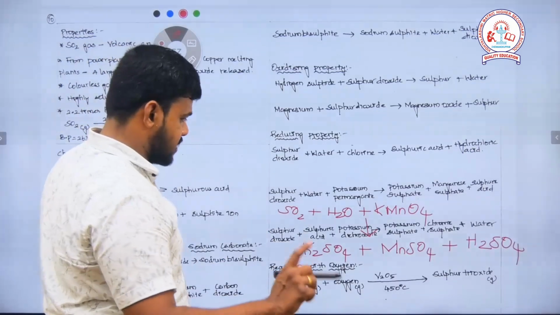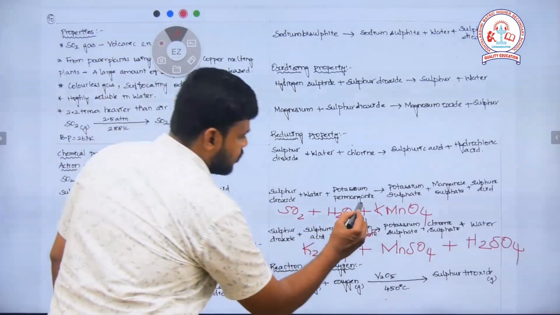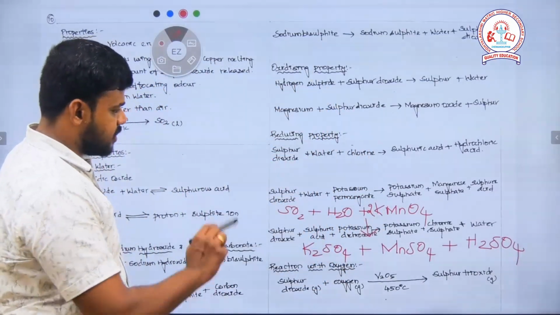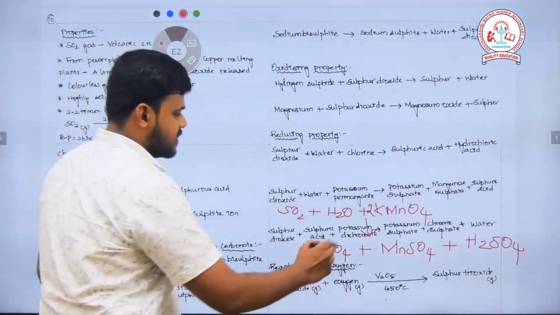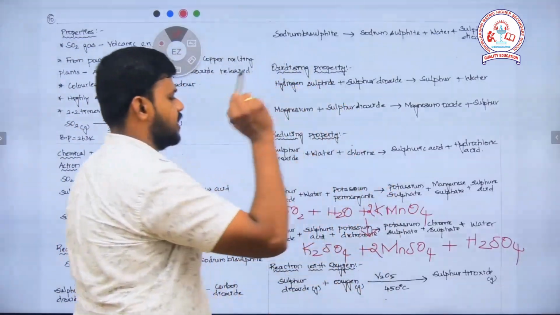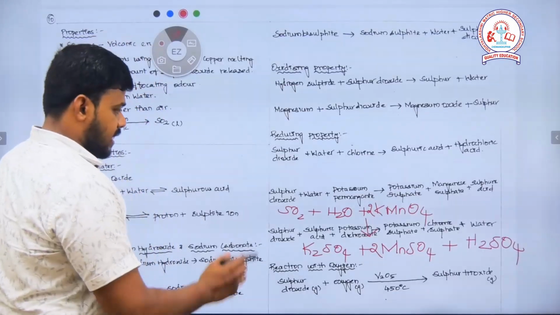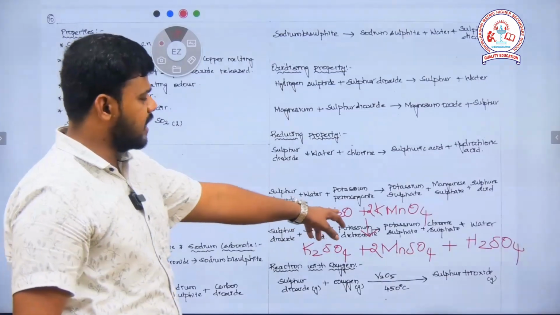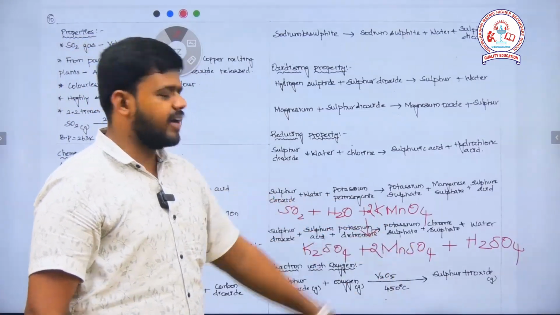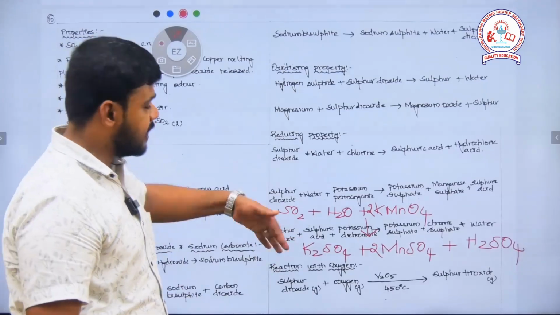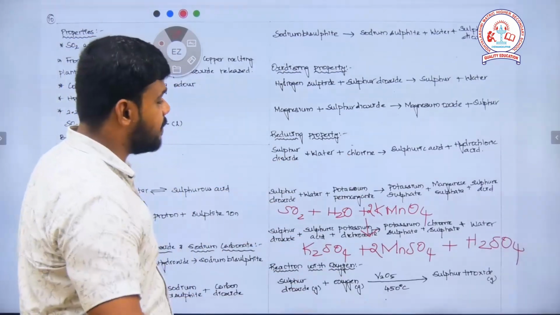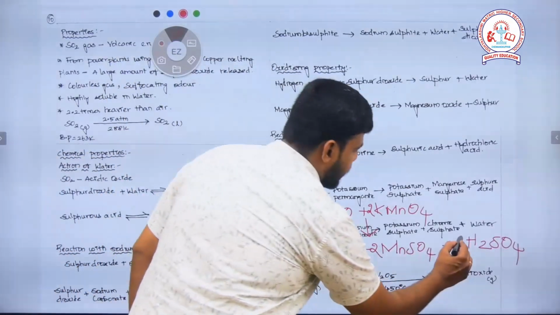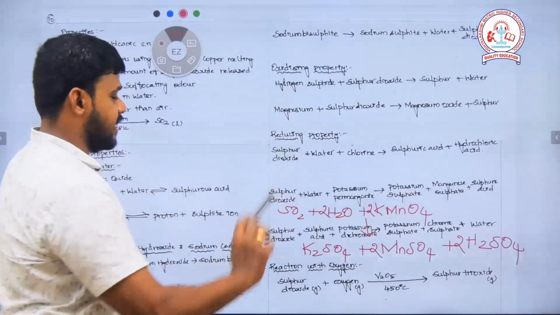So I need to check first with this potassium. Here it is 2, so I will make it 2 here, potassium is 2 here. Manganese is 2 here, so I will make it 2 here. Then hydrogen 2, 2, fine. But the thing is, here it comes with an odd number, and the right side you have an even number, so it can't be balanced. I have to double up and make it an even number. That's the only possibility that I could do. So if I make it 2 here, hydrogen becomes 2 there, so I'll make it 4 there, and here it is 4.